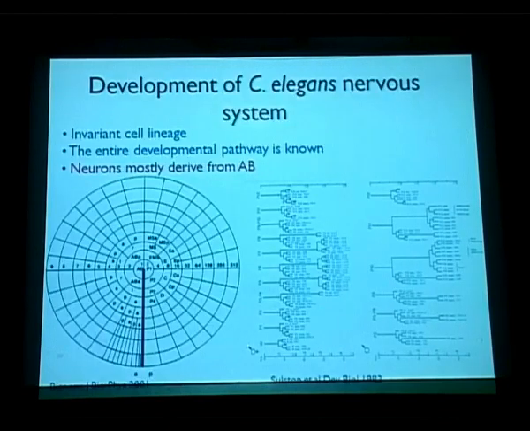And as Sulston's work showed, almost every cell has been mapped out, and along with the mapping of which cell derives from which cell, it's also known which of these cells are neurons and which of these neurons connect to each other. As far as neurons are concerned, they mostly derive from AB cells. So from single zygote, C. elegans divides into AB and P1, and most neurons derive from AB.